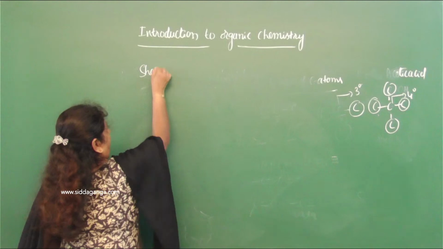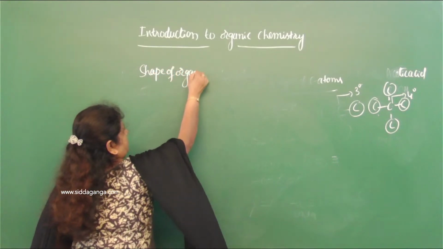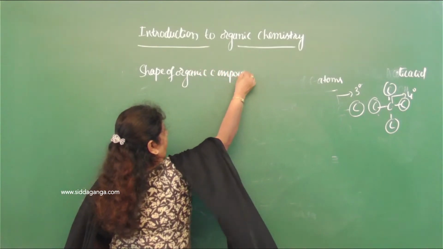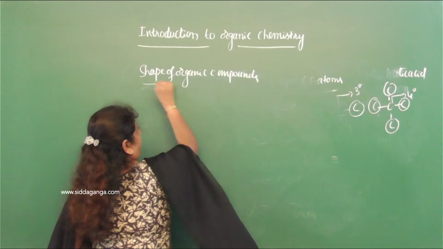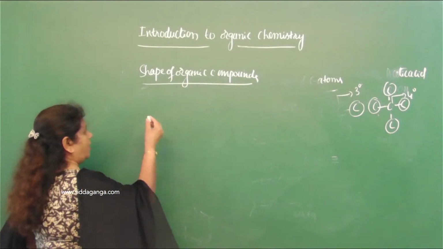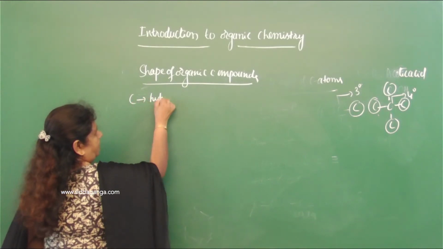What is the reason for the shape of organic compounds? So how can we find the shape of organic compounds? Because carbon undergoes hybridization.